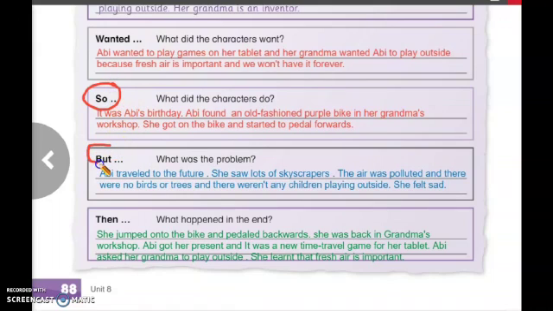And pay attention, my students, that we use linking words between the sentences in summarizing a story. Here we have so, but. Also at the end we can write then. So we can use these linking words to combine the sentences with each other. We use linking words to combine the sentences so they become a paragraph or a summary of the story.